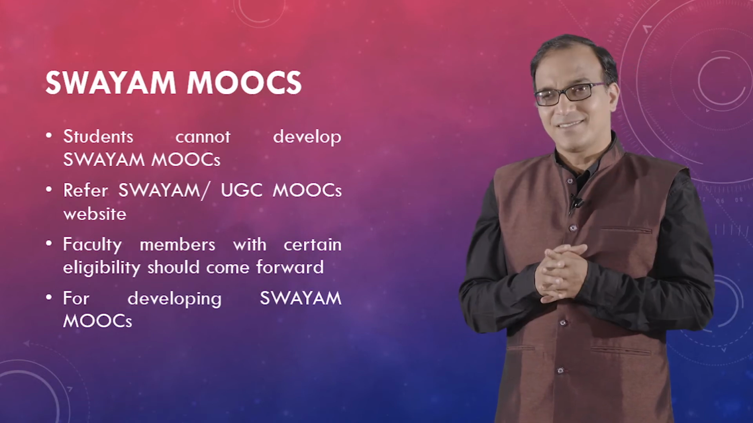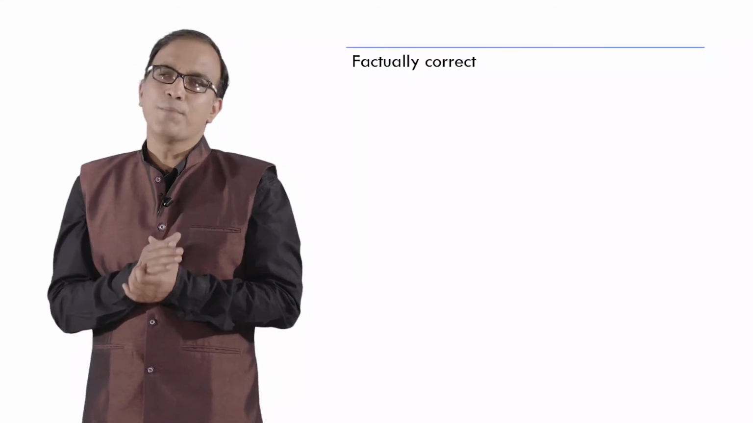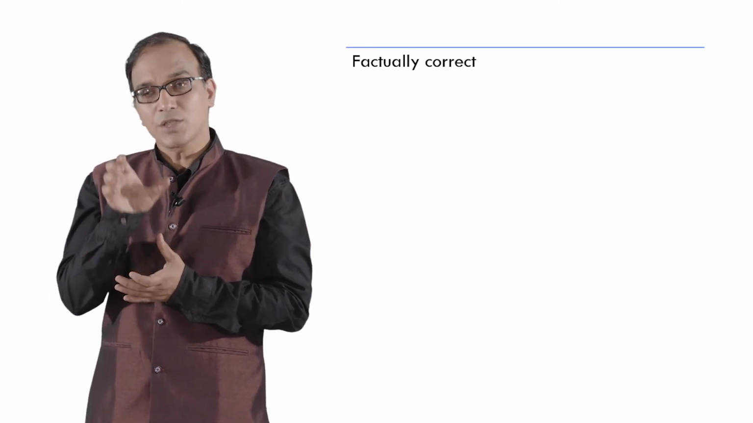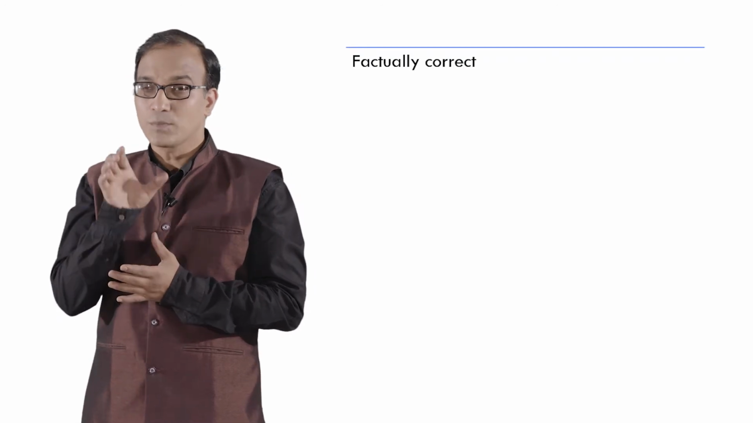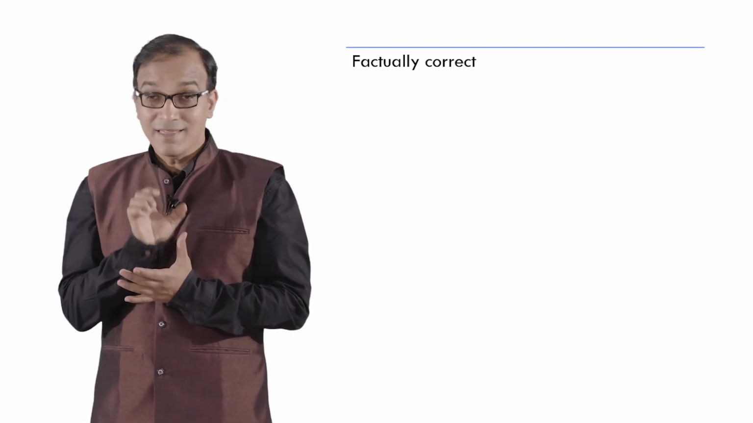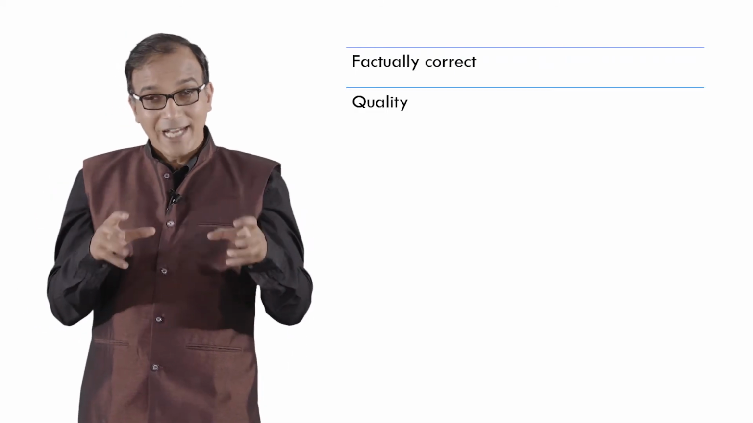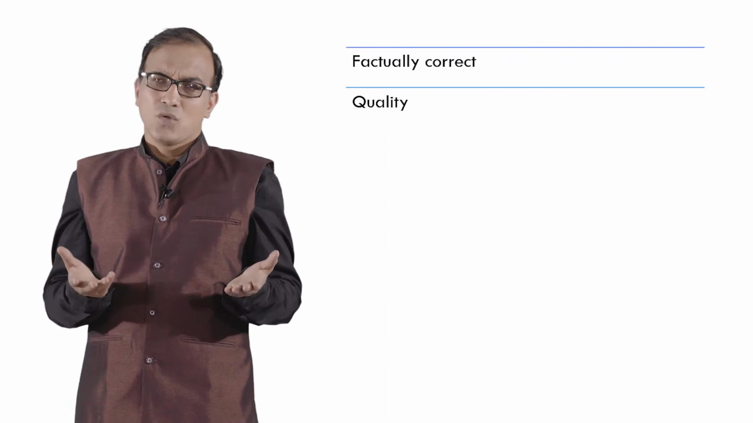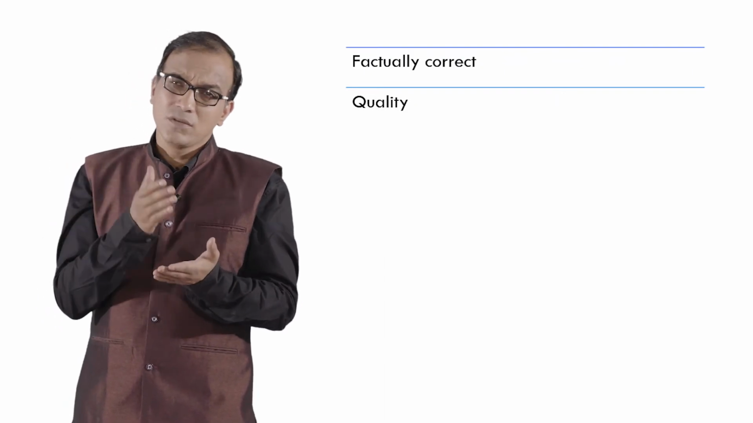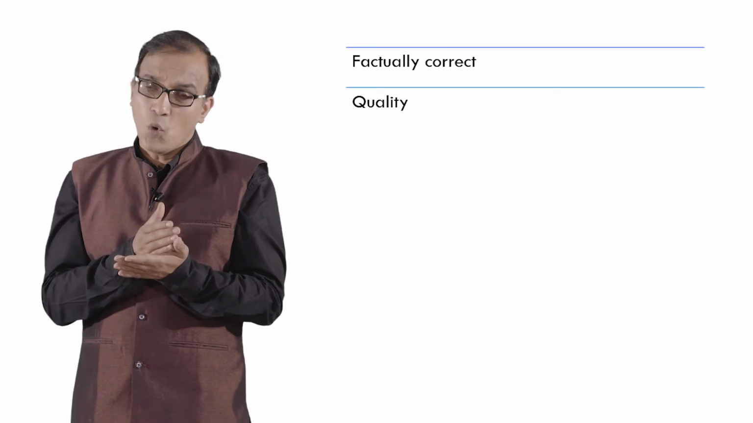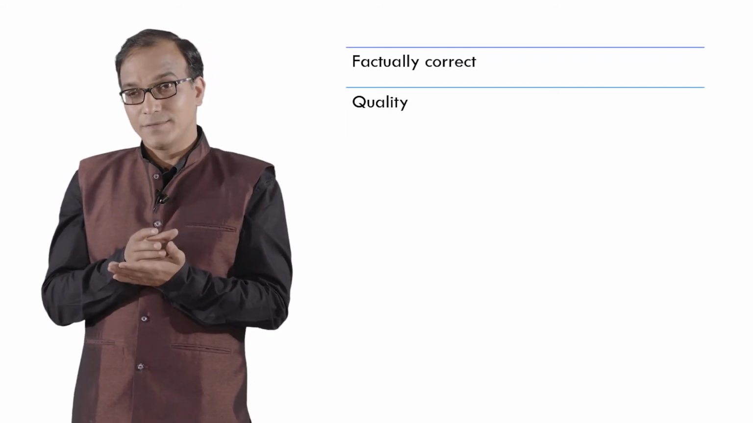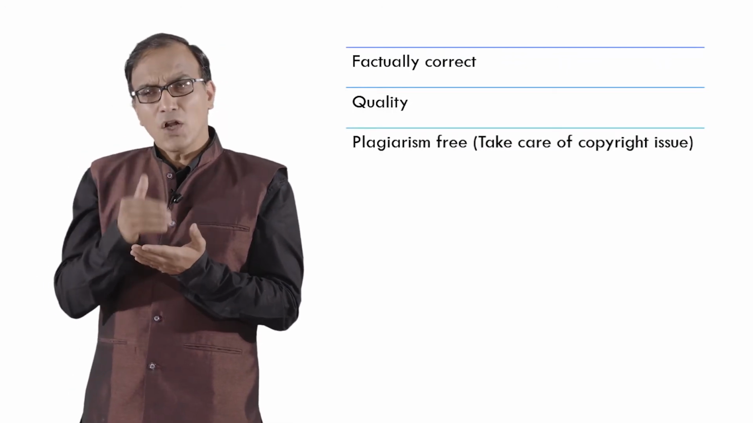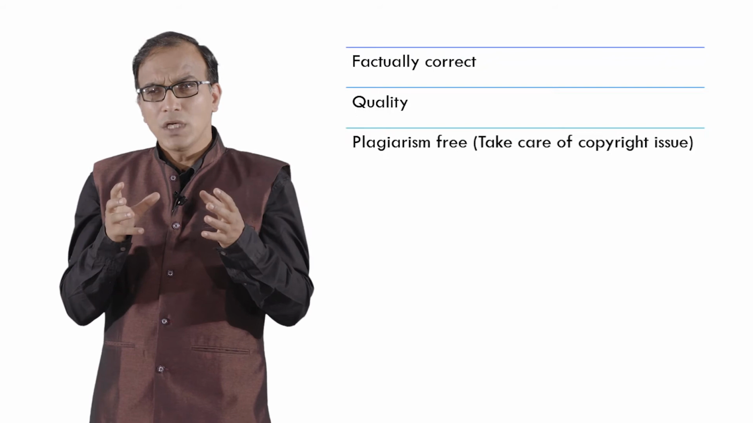Now moving to the content. Content is a very important aspect. Content should be factually correct. This is the utmost important requirement. Then it should have good quality, obviously, because if a person is seeing or referring to an OER, it must be of good quality. It must be plagiarism free. You must take care of copyright issues. You cannot just copy and paste.